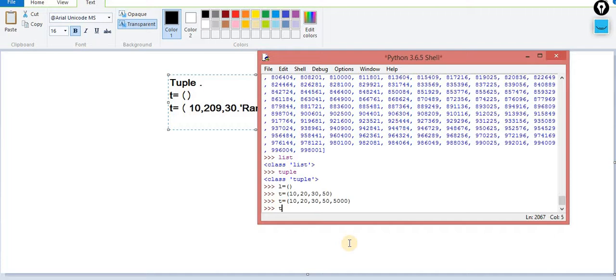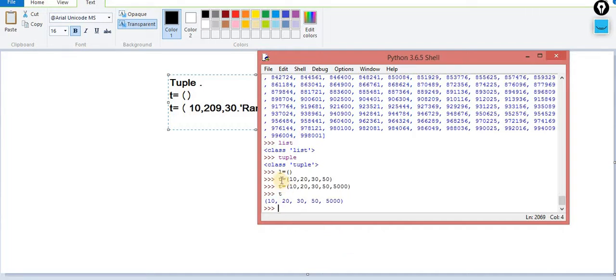Now this time the content has been changed, because the first time T contained this much data, and after that T contained this much data. Because I reassigned the value, I assigned the new values to the T variable, the existing one. So this is one case.